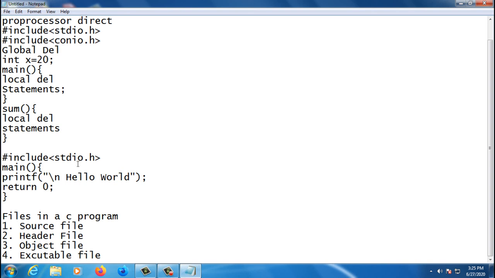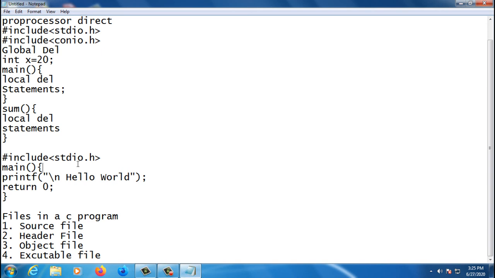The compiler will check that the printf function is there in stdio.h. Those we call library files. stdio.h is a library file. So what we wrote in the program is checked against that library file with the help of the compiler, and the compiler creates the object file.